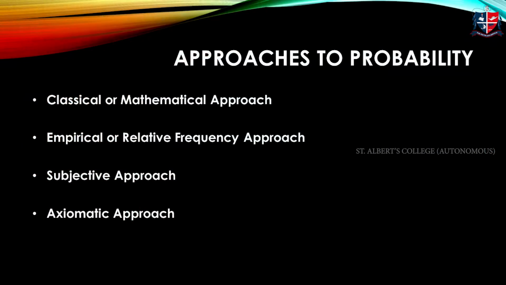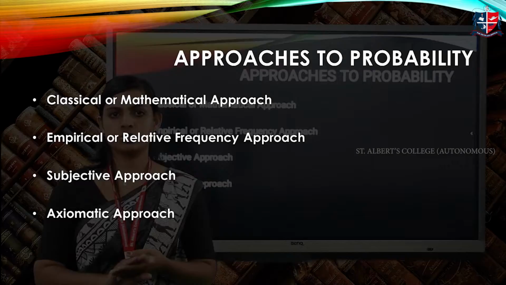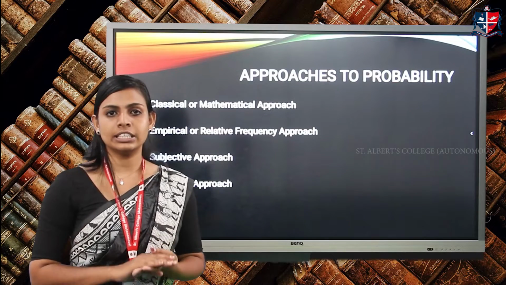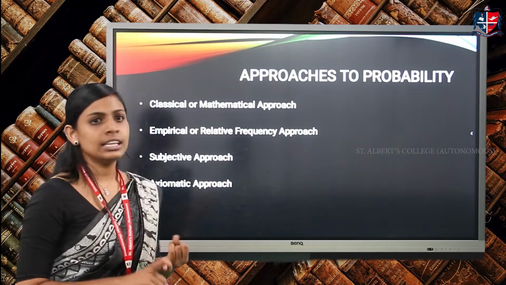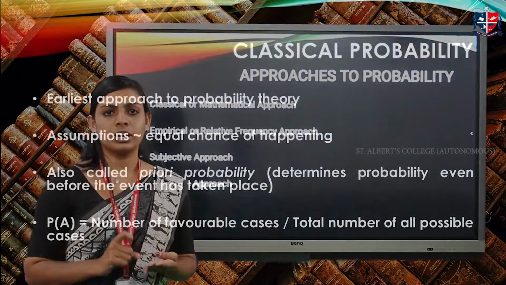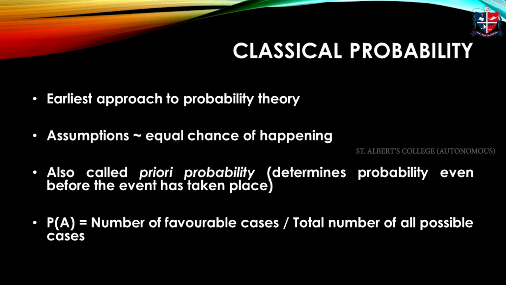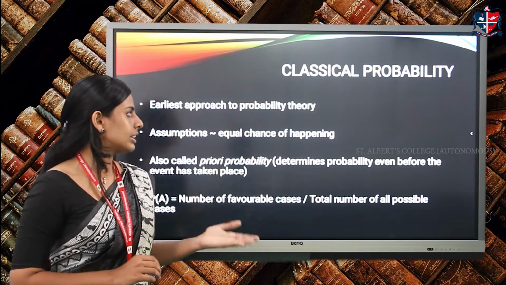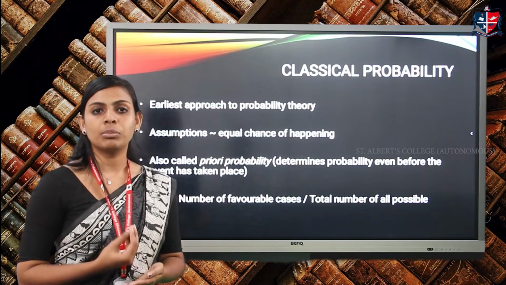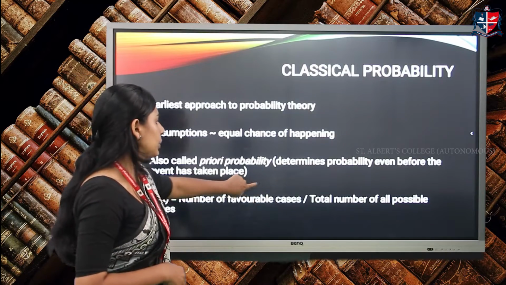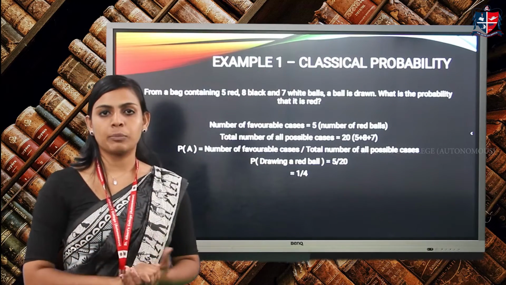Now we'll be discussing the four approaches to probability. The approaches to probability are basically divided into four: classical, empirical, subjective and axiomatic. We'll look at each one of these in detail. The first approach is classical probability. Classical probability is also known as a priori probability. We give it this name because we can determine the probability even before the event happens. We'll look at two examples to understand this approach.